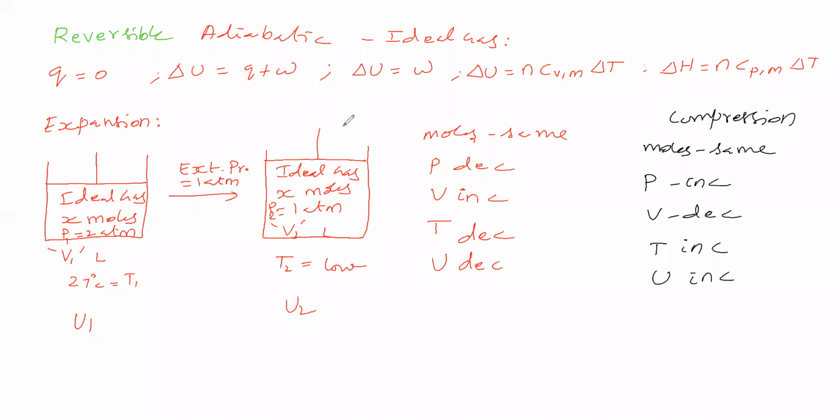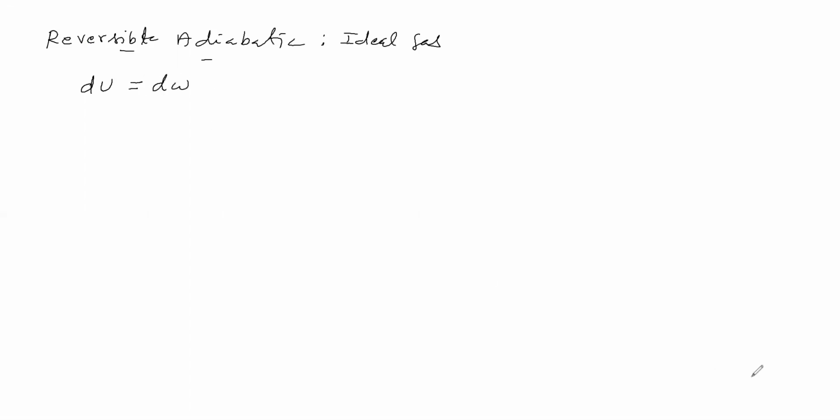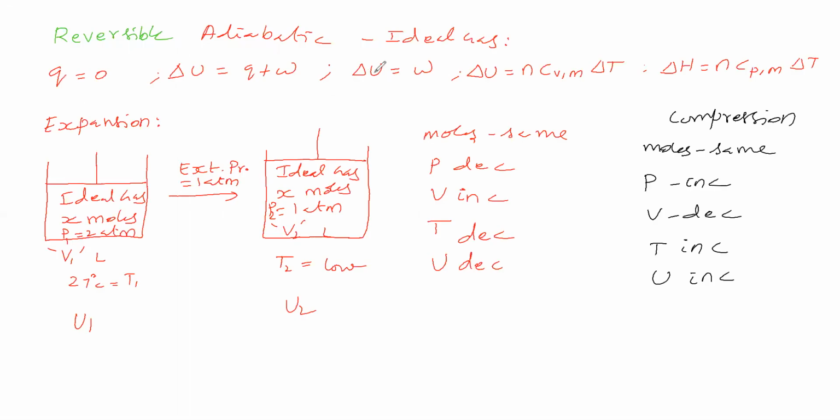Next, what is the relation between temperature and volume for a reversible adiabatic process? That we'll see. Now we are taking a reversible adiabatic process, and the gas is an ideal gas. Reversible means the number of steps will be infinity. At each step, the change in internal energy is infinitesimally small and the work done is infinitesimally small. dU is equal to dW. See, delta U is equal to W.